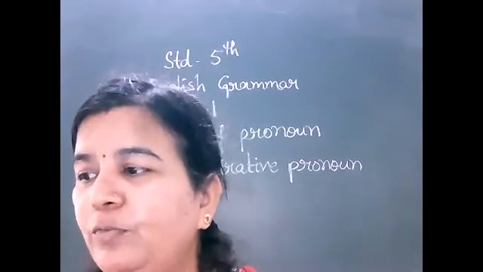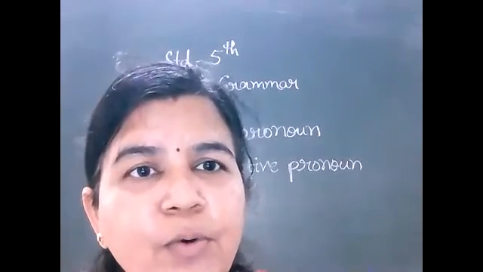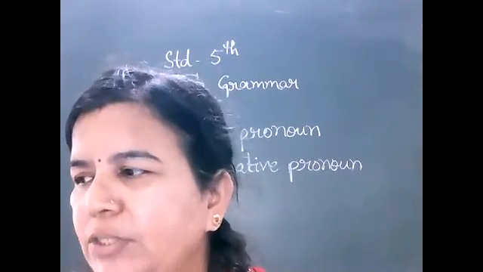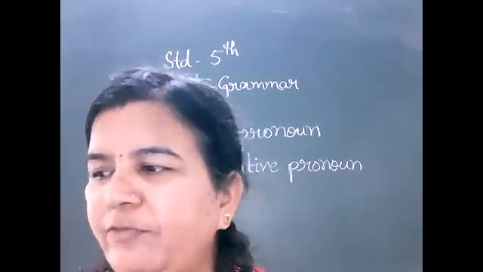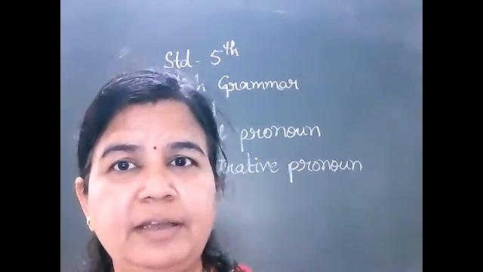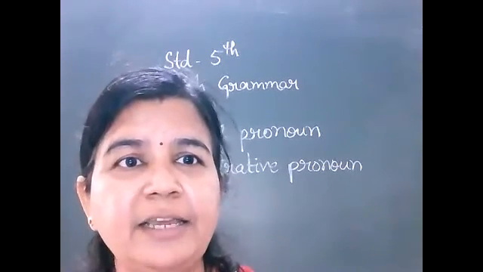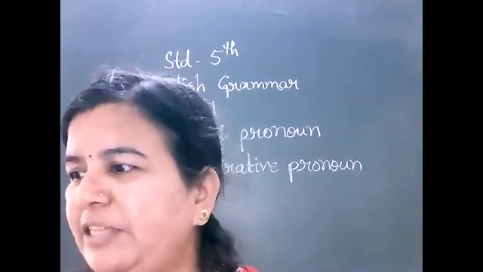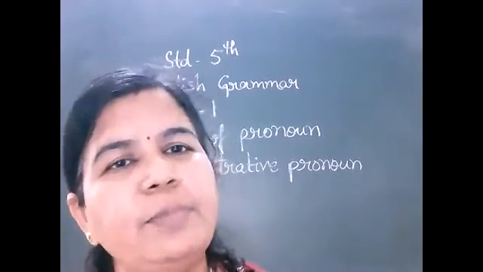So what is a demonstrative pronoun? Demonstrative pronouns are the pronouns which refer to a specific noun. Specific, you have to keep in mind, right? Special things. Those are demonstrative pronouns.